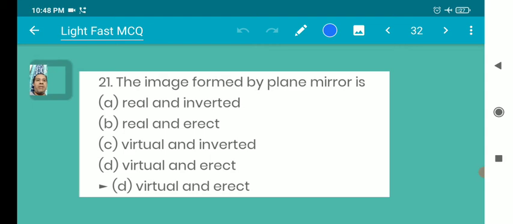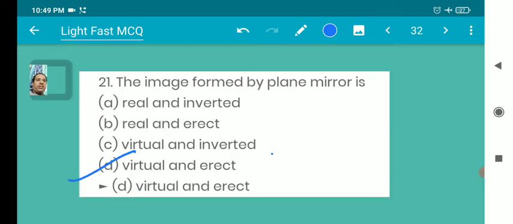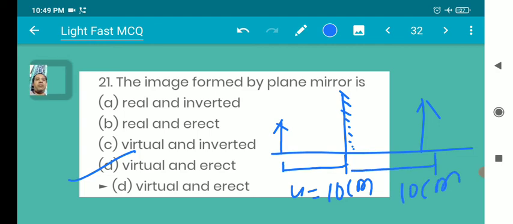The image formed by a plane mirror is already given here: virtual and erect. This is a plane mirror and this is an object. The distance of this object from the mirror is u. If u is equal to 10 centimeters, what will be the distance of the image from this mirror? That should also be equal to 10 centimeters, because the distance of the object from the mirror is equal to the distance of the image from the mirror. Both are equal, u is equal to v.